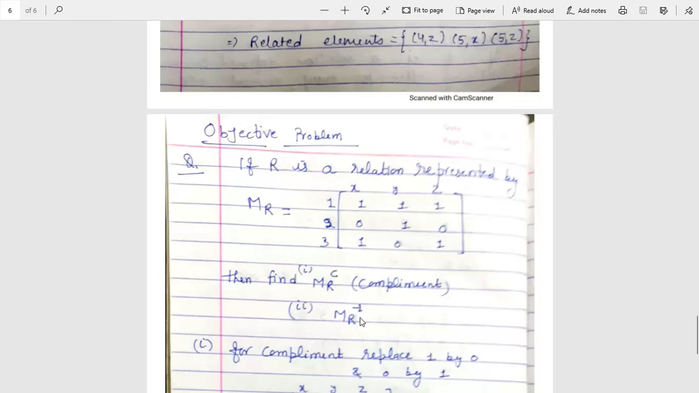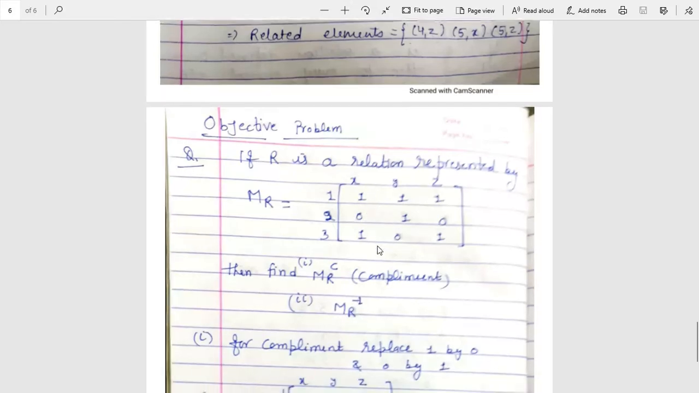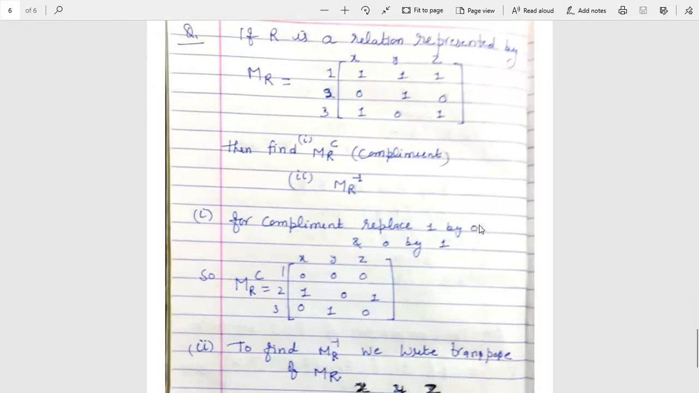Students, you must know that while writing the complement, you always replace 1 by 0 and 0 by 1. So that will give you the matrix MR complement. So for 1, 2, 3 and XYZ, replace 1 by 0 and 0 by 1, and you can find the matrix of the relation complement.